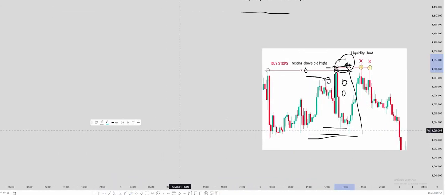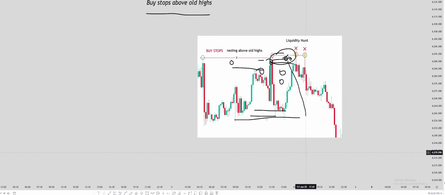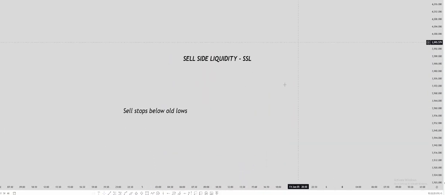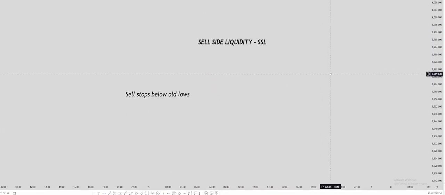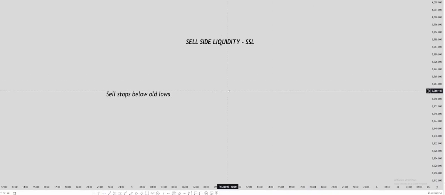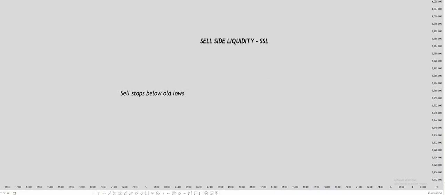Now the second type is sell side liquidity. What is sell side liquidity? Sell side liquidity is simply termed as SSL. S means sell, S means side, and L means liquidity. So this is a sell side liquidity.